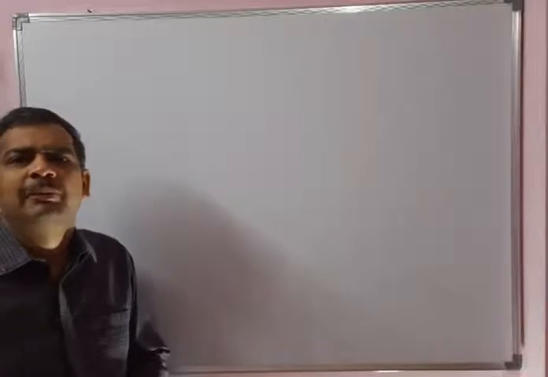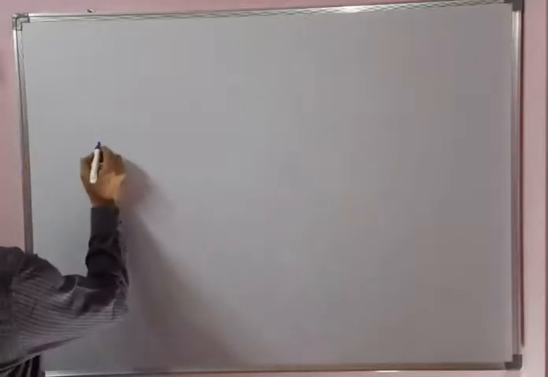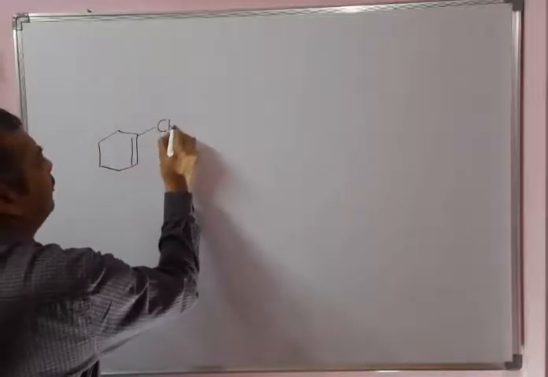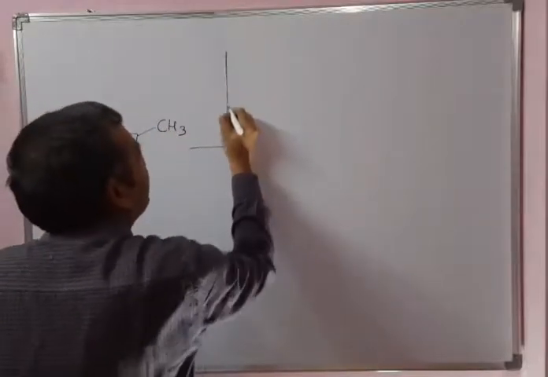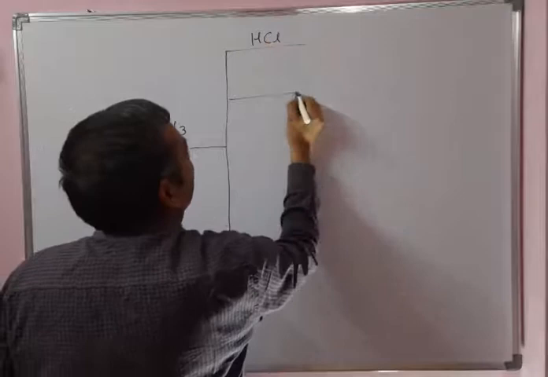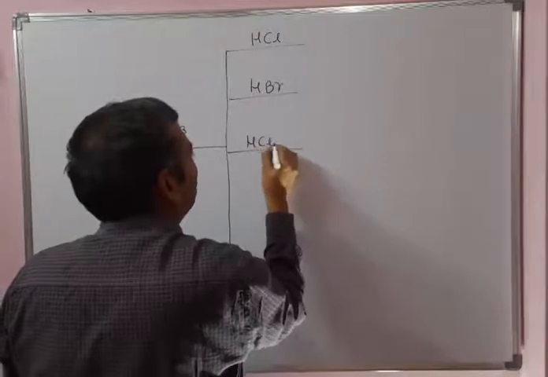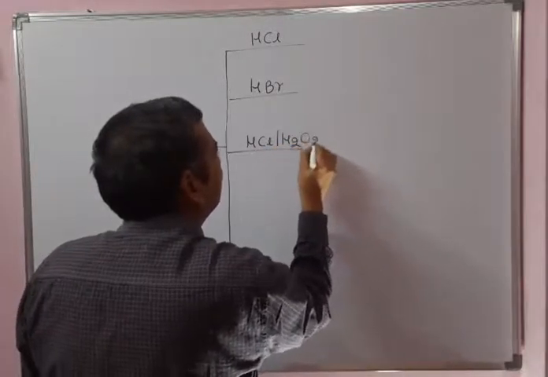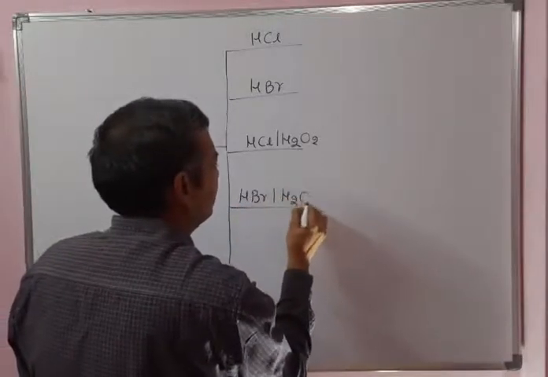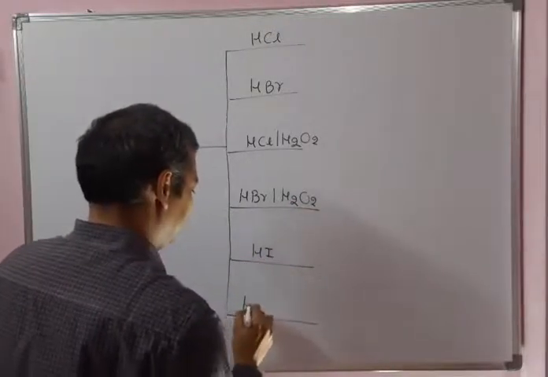Now we will solve some examples of preparation of alkyl halides from alkenes by using the Markovnikov and anti-Markovnikov rules. We take one example and write different possibilities. First is HCl, then HBr, HCl in the presence of H2O2, HBr in the presence of H2O2, HI, and HI in the presence of H2O2.